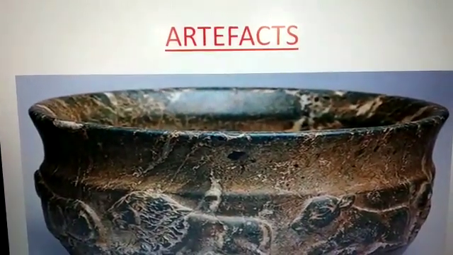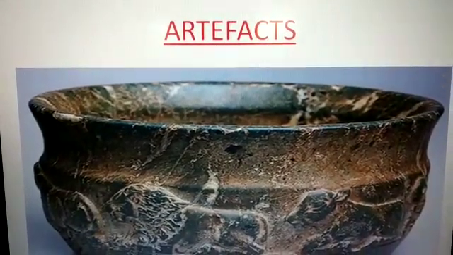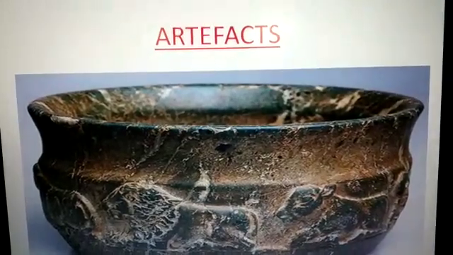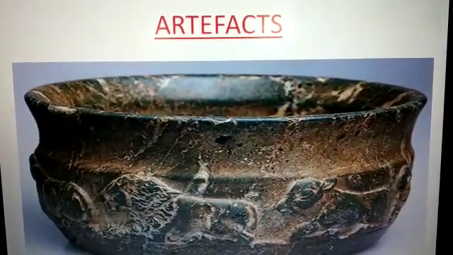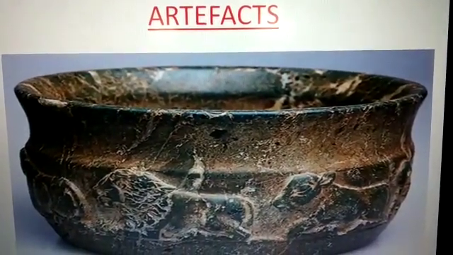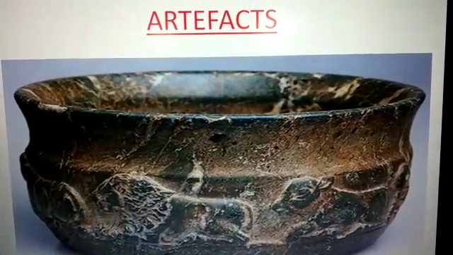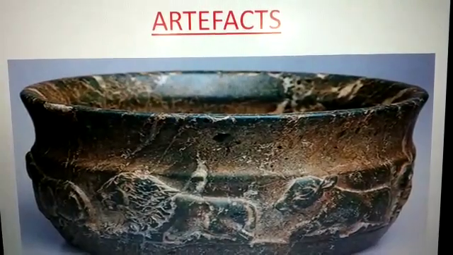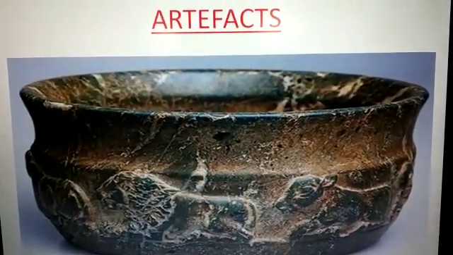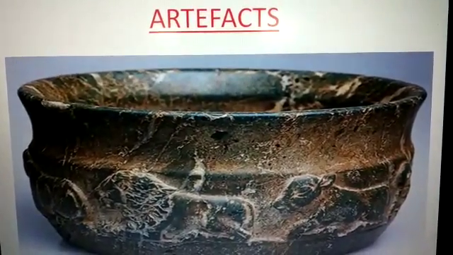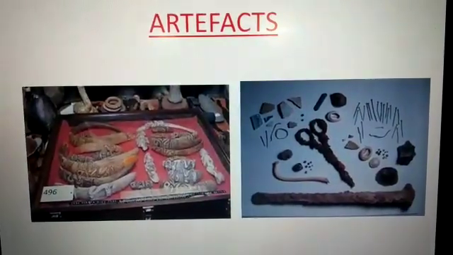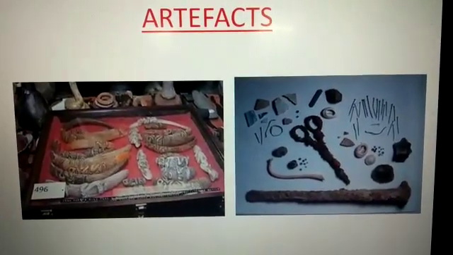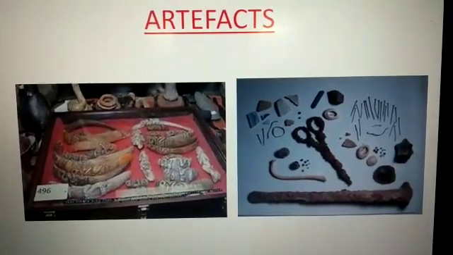Another one I told you in the earlier page, that artifacts. What does it mean? Artifacts means, see the slide, a picture of old pottery I am showing you. In your book also you can see in page number 13, old Greek pottery pictures are given. I will show you later. See another picture, some old jewelry pictures and tools. These all are called artifacts.